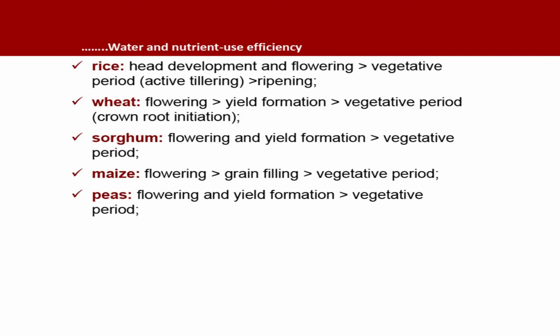In rice, head development and flowering is the most critical, followed by vegetative period, active tillering and ripening. In wheat, flowering, yield formation and vegetative period, particularly crown root initiation. So, this is in order of importance, meaning the first one is the most important and the last one is the least important. Take the case of sorghum. Here flowering and yield formation followed by vegetative period. Maize: flowering, grain filling and vegetative period. Peas: flowering and yield formation, vegetative period.